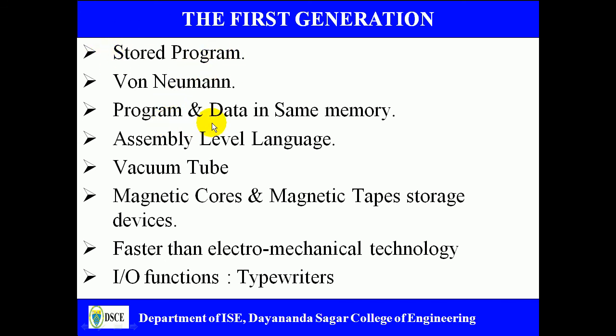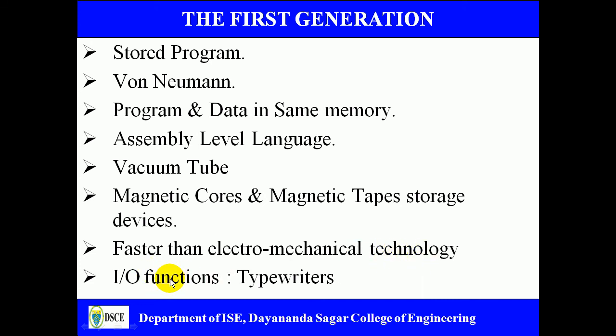In the first generation computers, we store the program and data in the same memory. Assembly level language was used, and these computers were based on vacuum tubes, which obviously get heated up if you switch them on for a long time. In the first generation computers, we used magnetic cores and magnetic tapes as the storage devices. There was nothing like IC versions of memories. Typically, first generation computers are much faster than the electromechanical computers, which are based on relays.